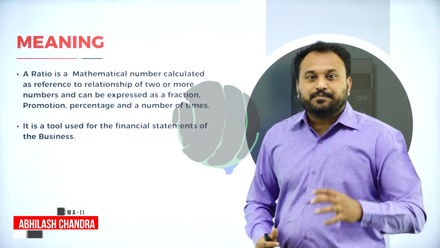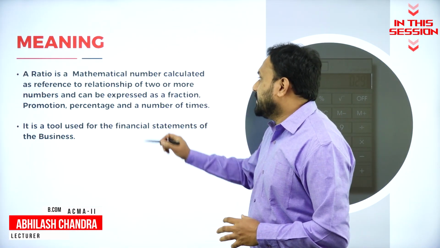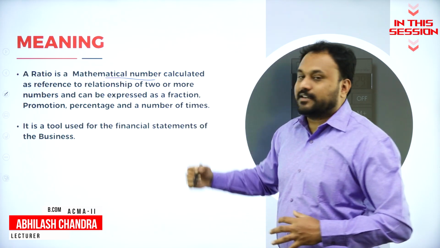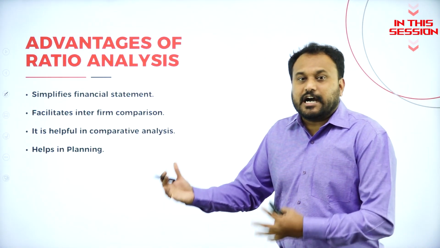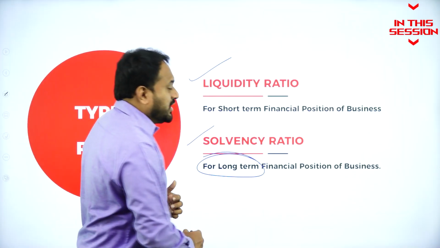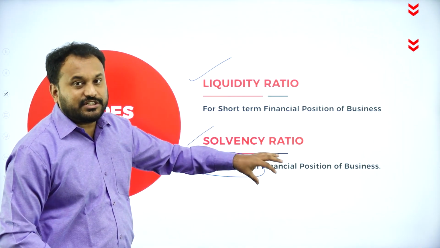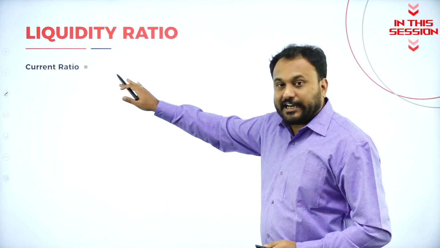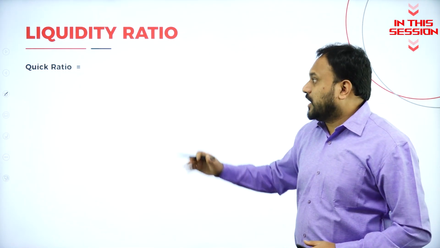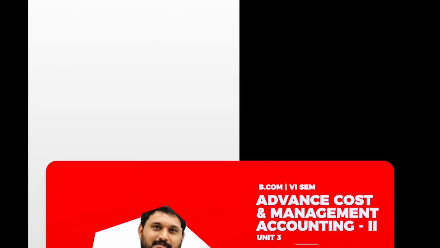A ratio is what? A ratio is a mathematical number calculated as reference. How many types of ratios are there? What exactly the advantages of ratios are? For long-term financial positions, we need solvency ratio. Now in liquidity ratio, there are two formulas. One is current ratio. Another we have is called quick ratio.